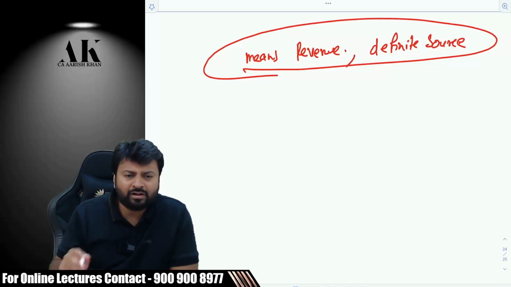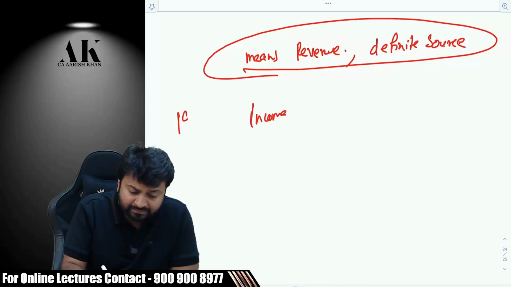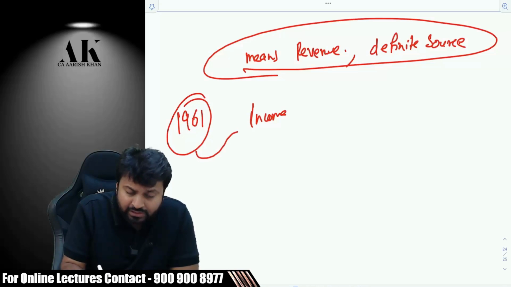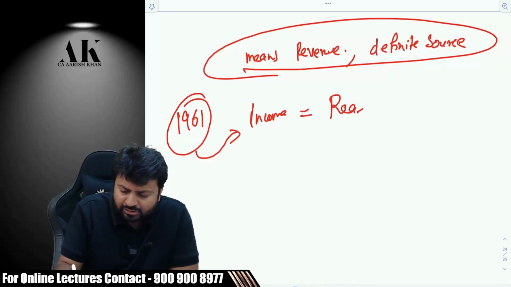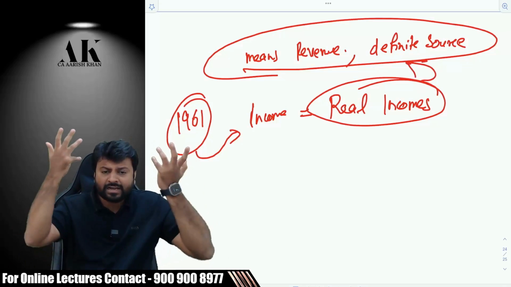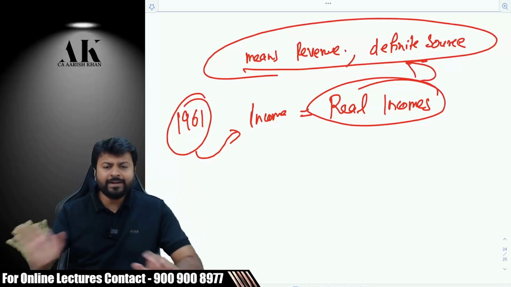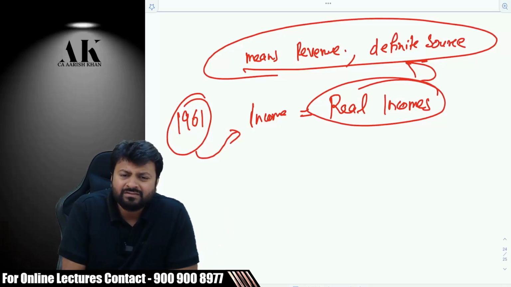Therefore, the government of India also intended to tax only incomes. In 1961, when the law was drafted and introduced, the intention of the government was very clear: we want to charge only what? Only real incomes, and real incomes are those incomes which are revenue in nature, which are definite. We are not intending to charge gift taxation. Are you clear? We are not intending to charge subsidies.